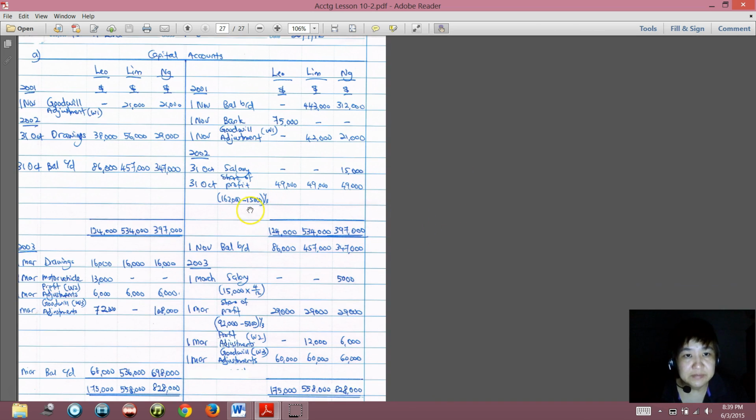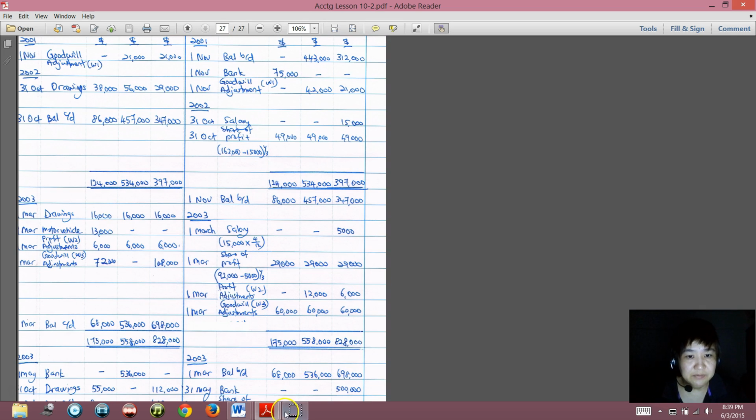The profit before the salary is 162, so after the salary it will be 162 minus 15, divided by 3, so 49,000 each for the share of profit. Then the only difficult part will be the goodwill adjustment.